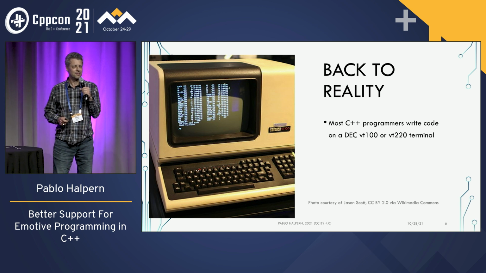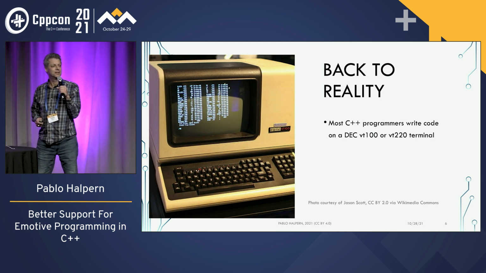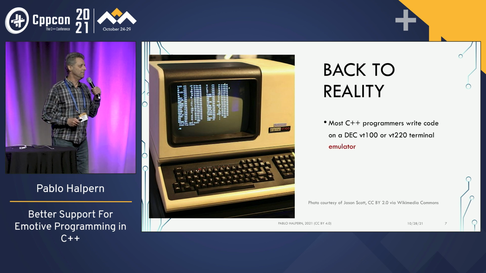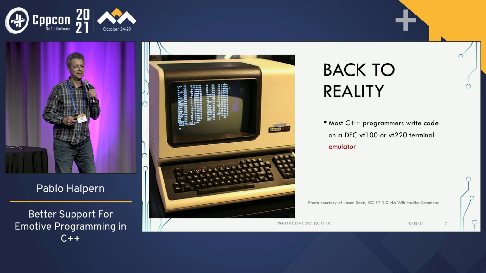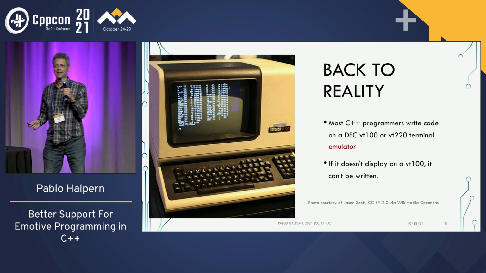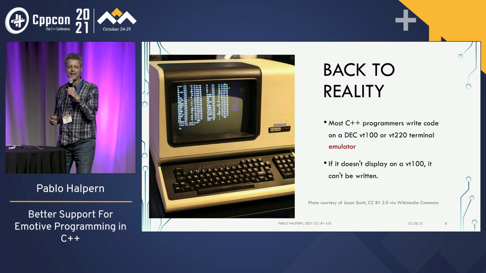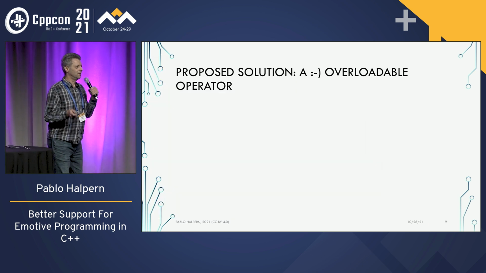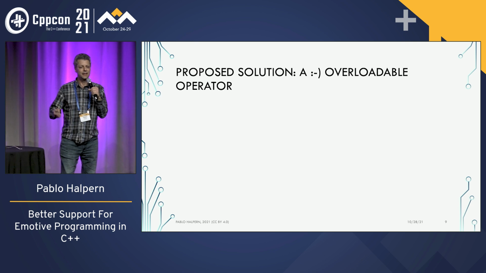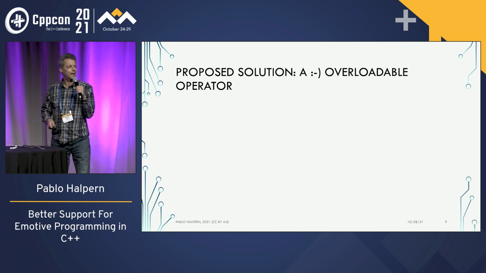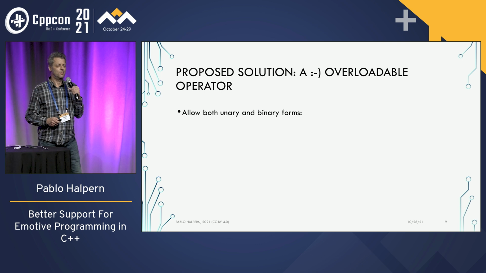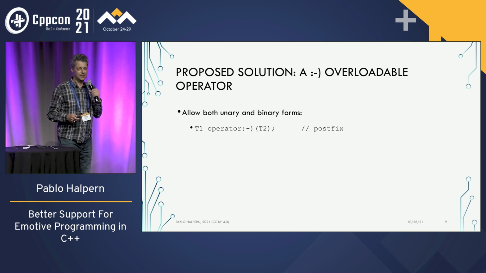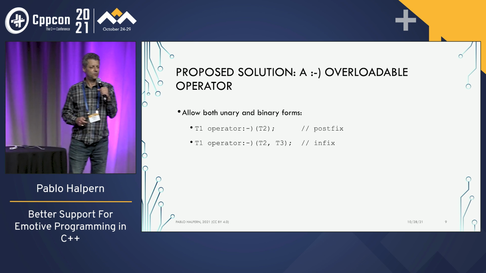Most C++ programmers write code on a DEC VT100 or VT220 terminal, right? Okay, not quite true. We write them on emulators. And if it doesn't display on a VT100 or VT220, we can't write it. So, the solution I'm proposing is that we make the smiley emoticon an overloadable operator. We allow both unary and binary forms. In the unary form, it takes one argument. Binary form, it takes two arguments.